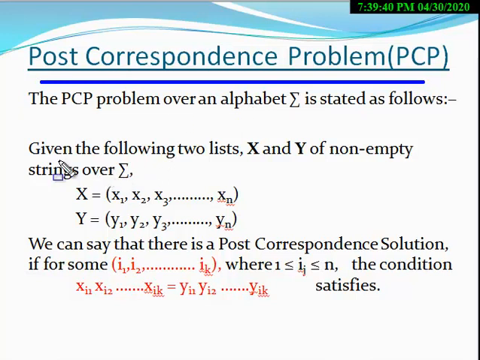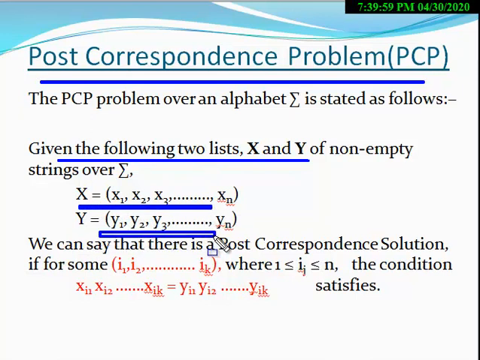In this problem, you are given two lists, say X and Y. These two lists will be of the same length. Suppose the first list is this and the second list is this.